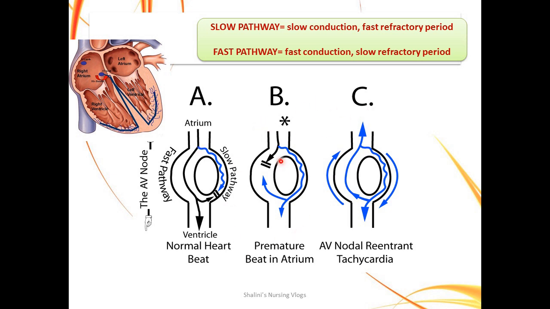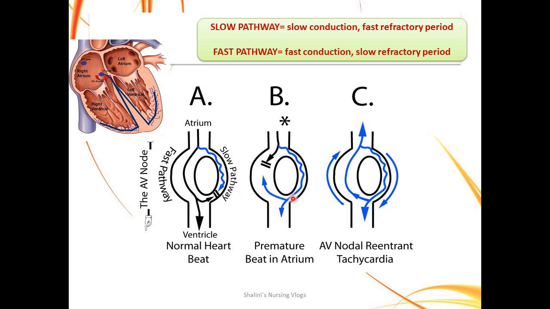So let's look at panel B now. Panel B has a premature beat which comes here. Because the fast pathway has a very slow refractory period, it remains unresponsive. It doesn't conduct the beat. So the slow pathway takes up the responsibility of conducting the whole beat. Through the slow pathway, the impulse is transmitted and comes down to the distal end of the AV node.